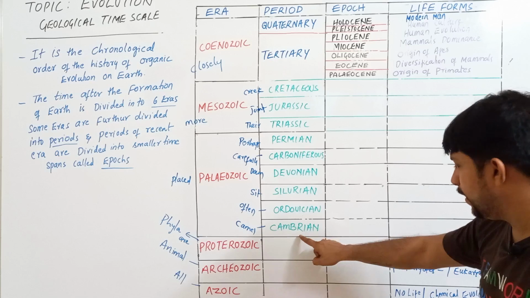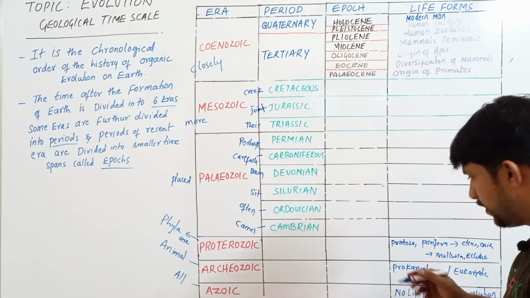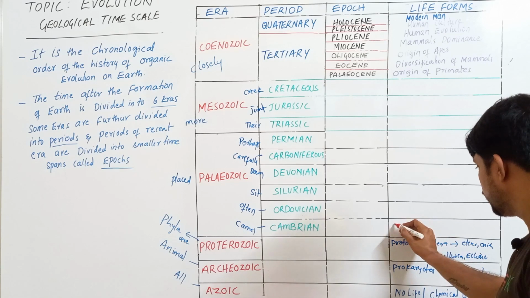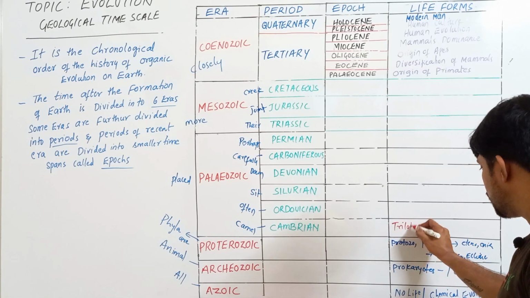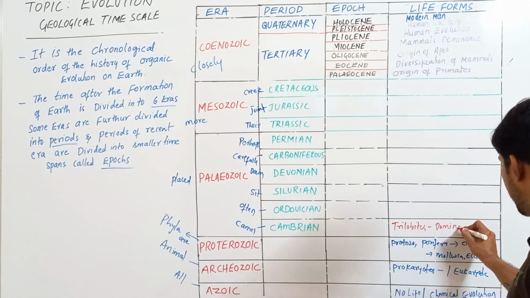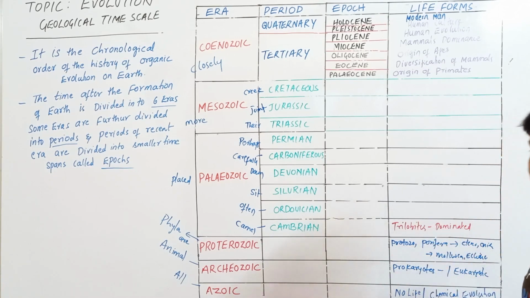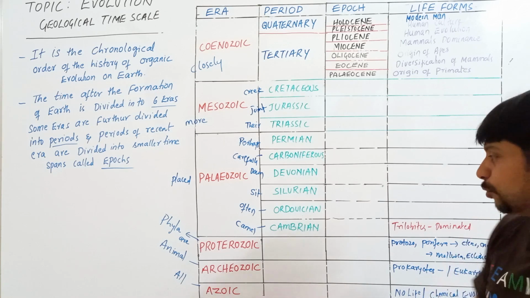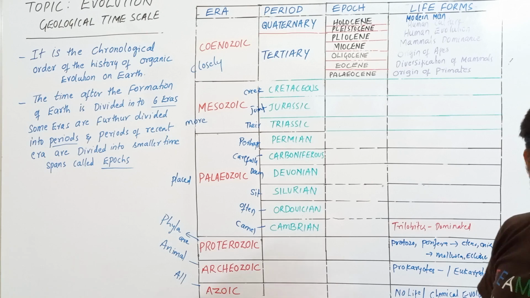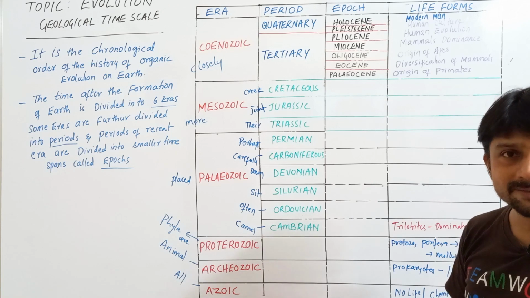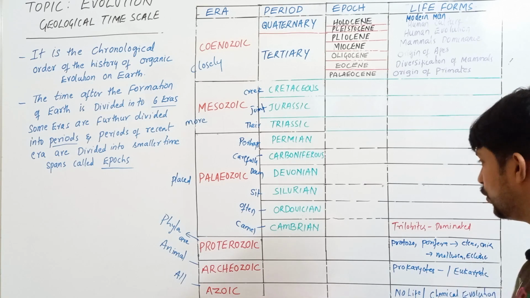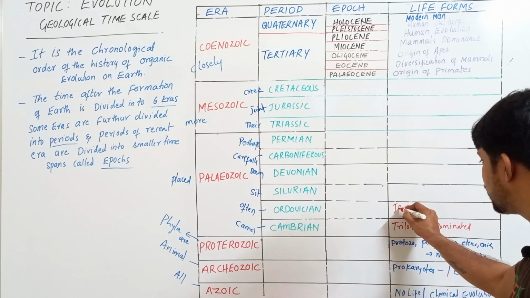In the Cambrian period, trilobites dominated. Trilobites are now extinct. Trilobites are arthropods. Next, Ordovician. After all the invertebrates, the vertebrates started. Among the vertebrates, first came the jawless vertebrates.